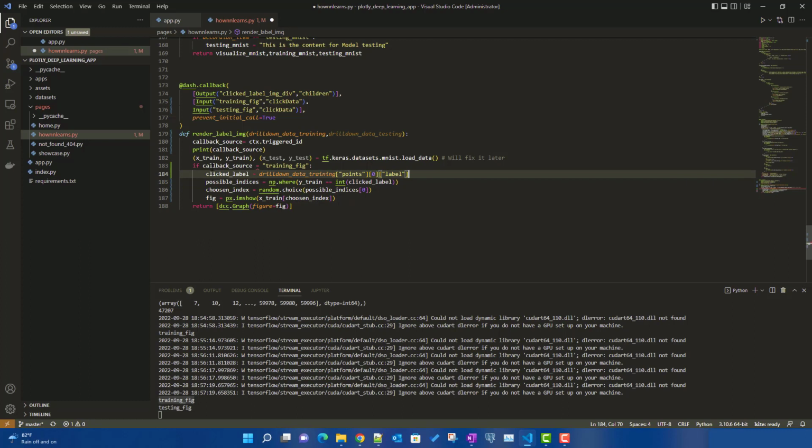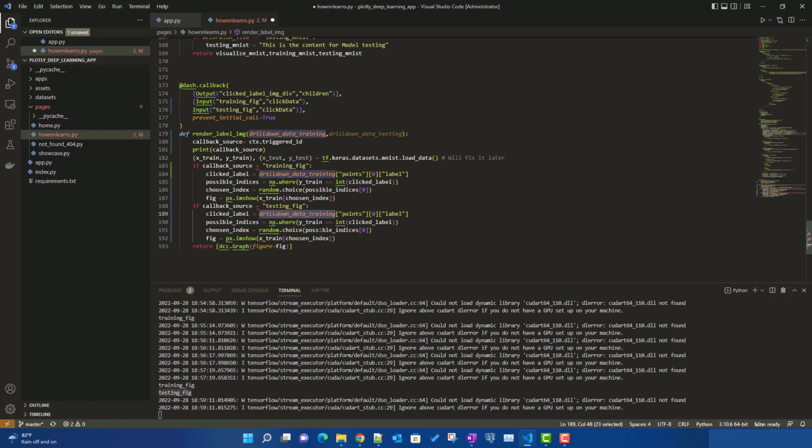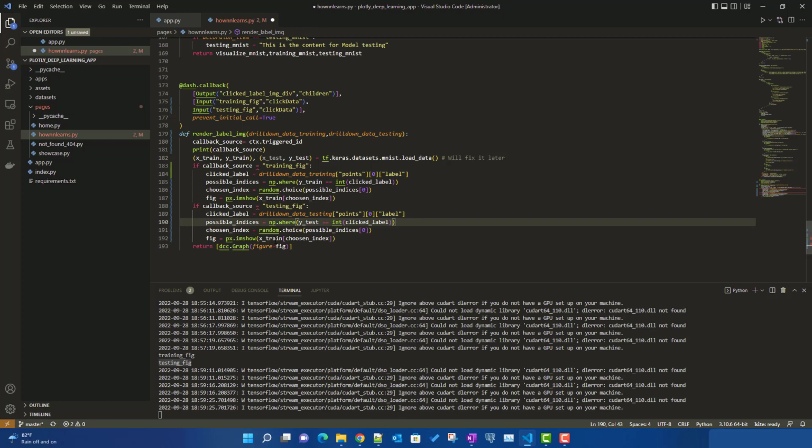Now similarly, I will do it for the testing figure as well. If my callback source is the testing figure, my clicked label will not be the drill down data training, it will be drill down data testing, correct? Then for possible indices, instead of y train it will be y test here. And instead of x train it will be our test data set, the test array over there. So that's my two callbacks.